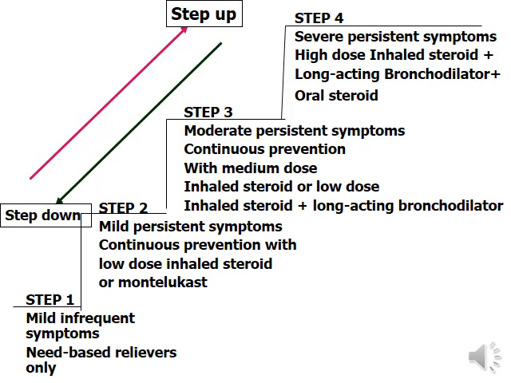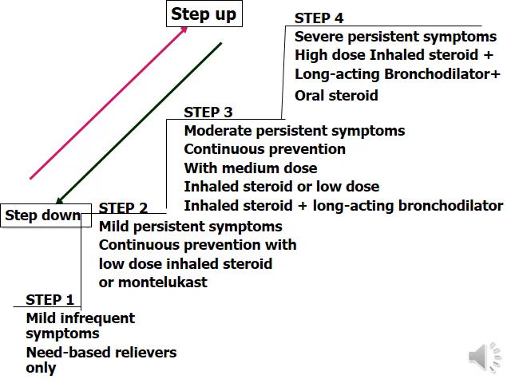We have to follow a step up or step down therapy for bronchial asthma. We can start based on the symptoms of the child. Start from step 1. If there is no control, we can step up to step 2, step 3 or step 4, depending upon the severity and persistence of symptoms.